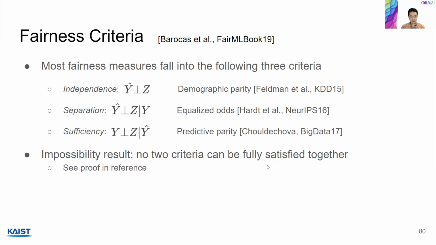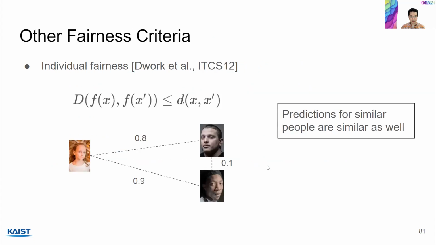In addition to group fairness measures, I would also like to introduce two other important fairness criteria that are widely studied. One is called individual fairness, by Dwork. Here the intuition is that for two data points that are similar, their predictions must be similar as well. More formally, the distance between the f values of x and x prime must be less than or equal to the distance between x and x prime. So in our example, if these two people are similar, then they must have similar predictions as well.